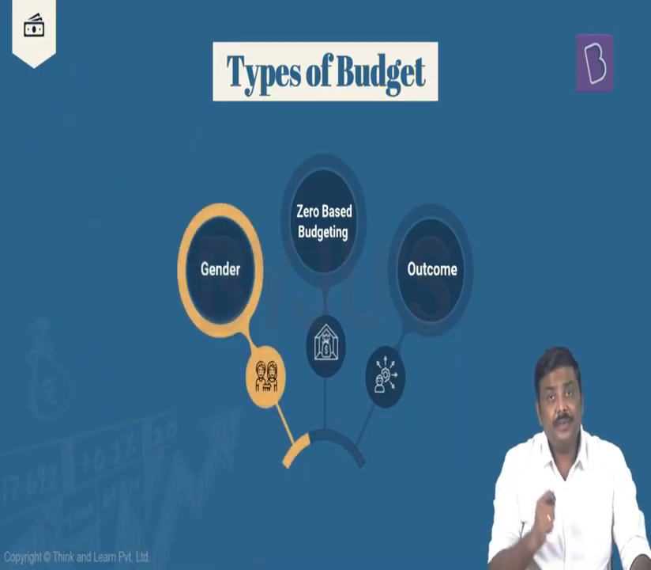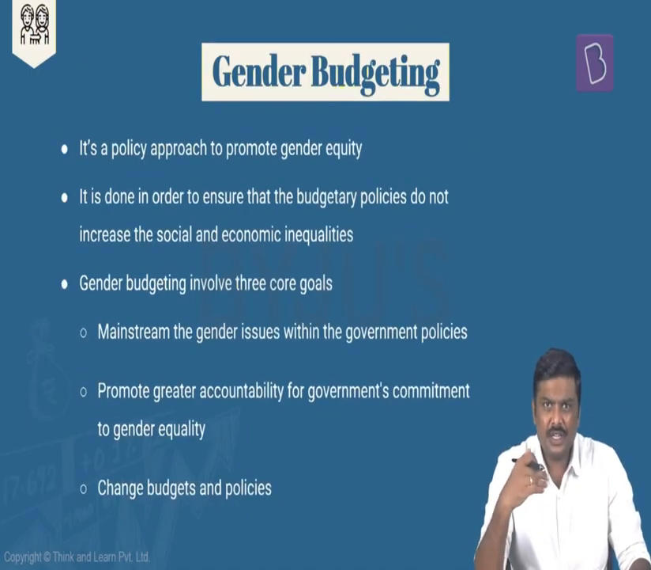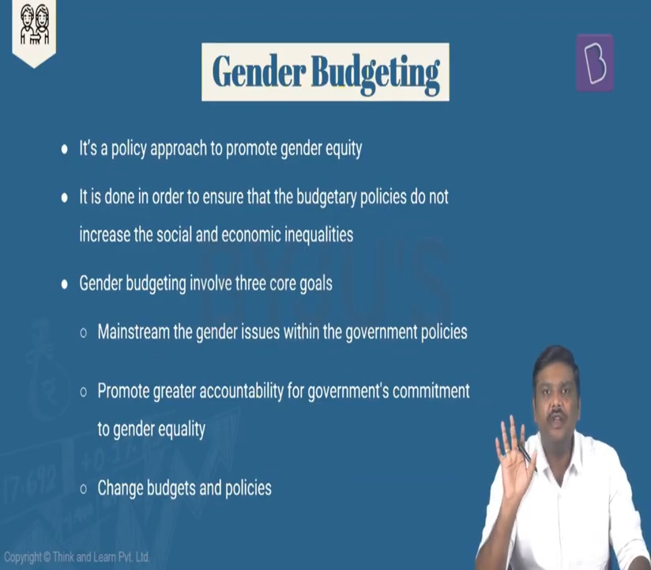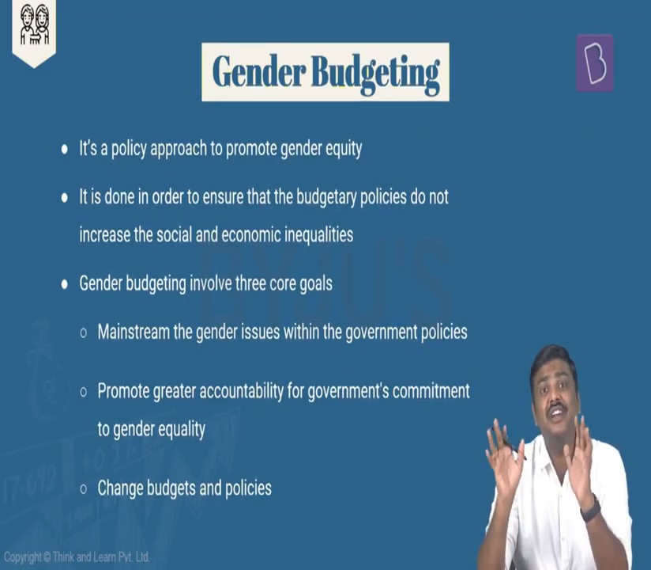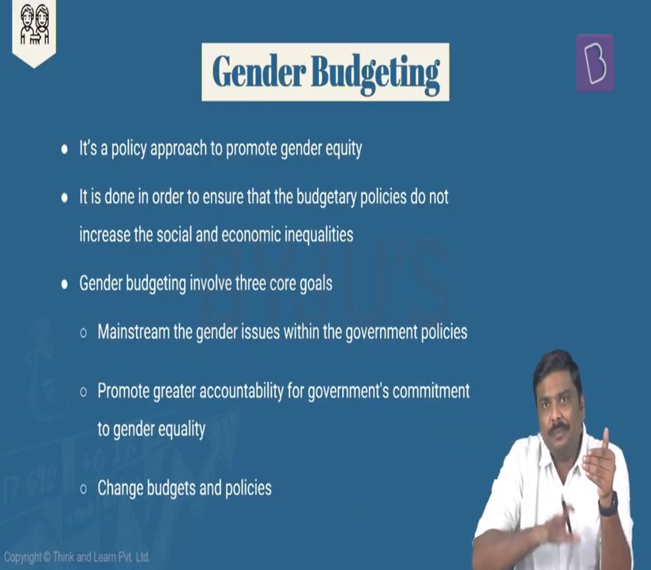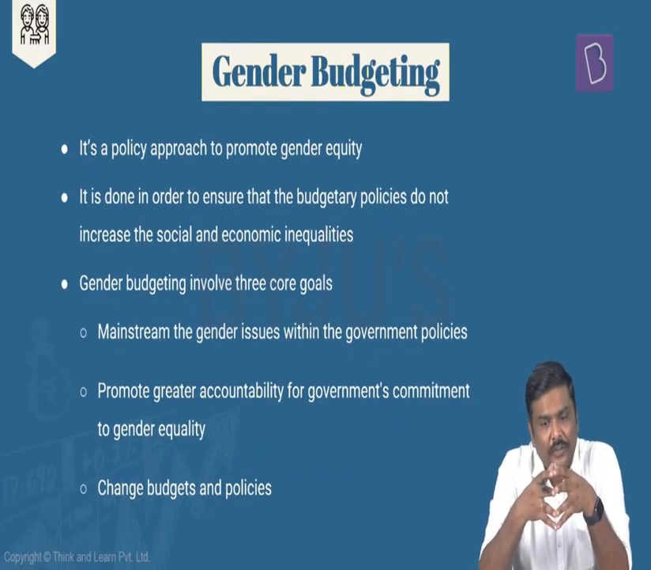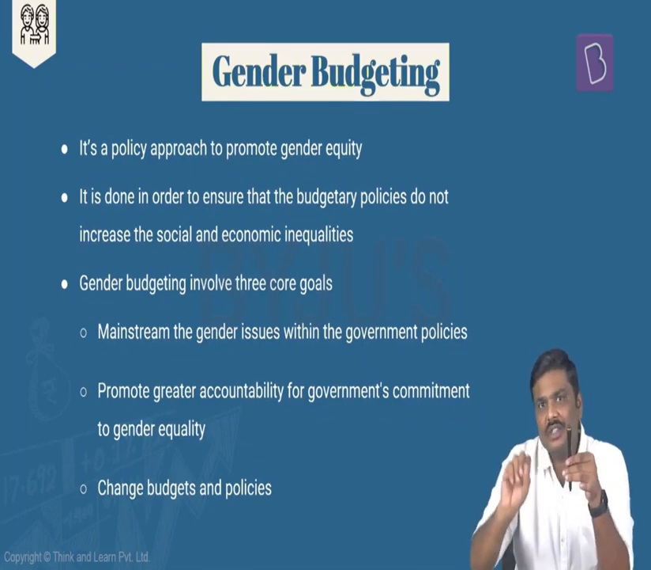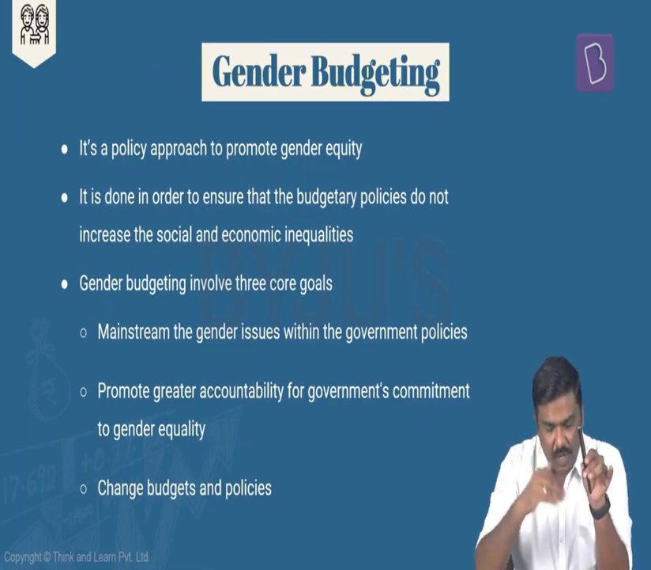First one, gender budgeting. Now, whenever I discuss the idea of gender budgeting, zero-based budgeting, etc., please understand these are basically practices within the budgeting concept itself. That is, there is no separate budget called gender budgeting. For example, the government of India actually practices gender budgeting. So, whenever the government of India comes out with the budget documents, within these budget documents itself, there is a concept called gender budgeting. Done?